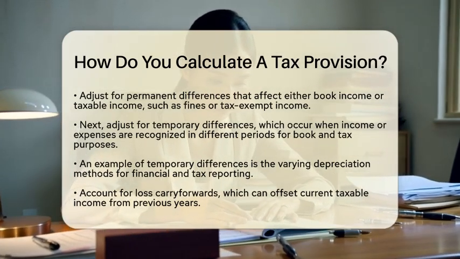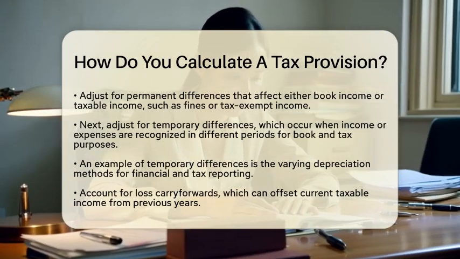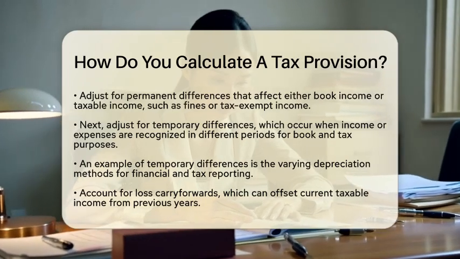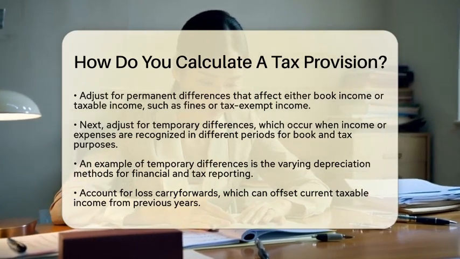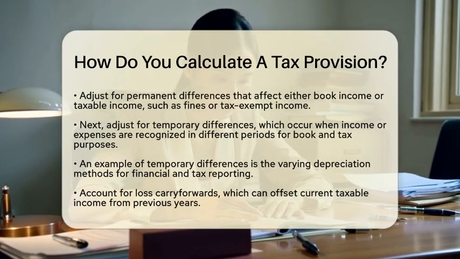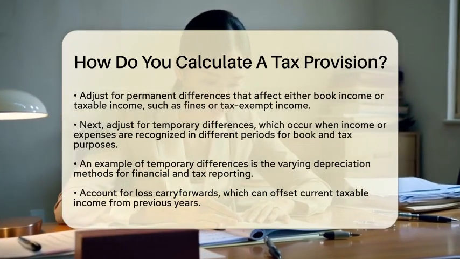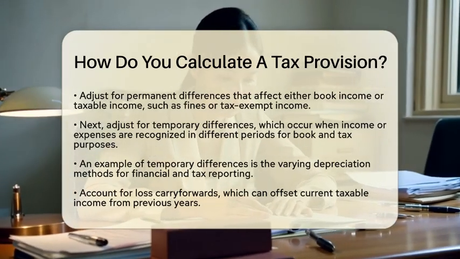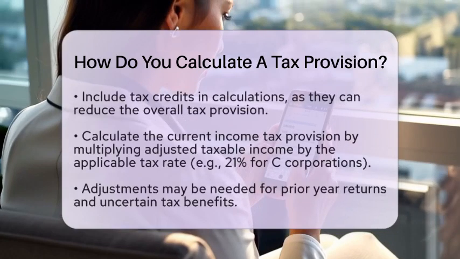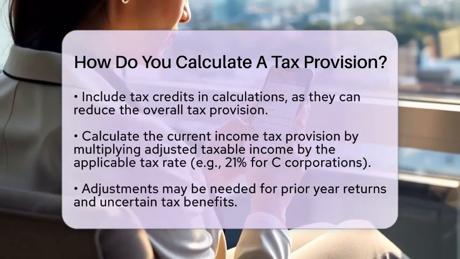Another important step is accounting for loss carryforwards and tax credits. Loss carryforwards are losses from previous years that can offset current taxable income. Tax credits can also reduce the overall tax provision, so be sure to include these in your calculations.